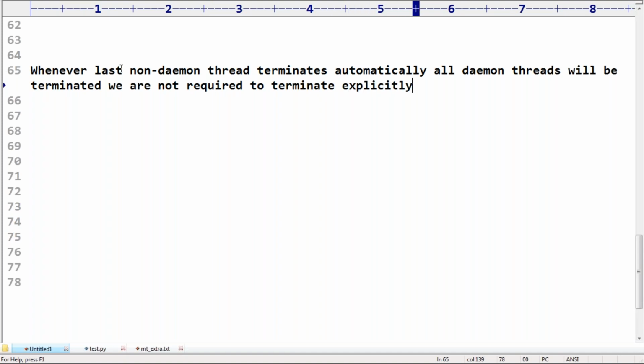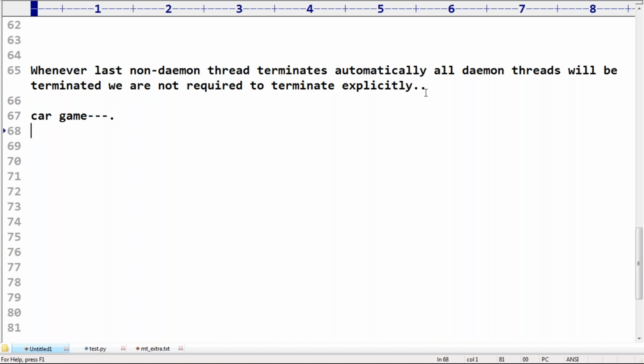Observe very carefully, sir. Such background and supporting activities we have to implement by using Daemon threads. Main activities we have to implement by using non-Daemon threads. Another example, of course, is the car game.